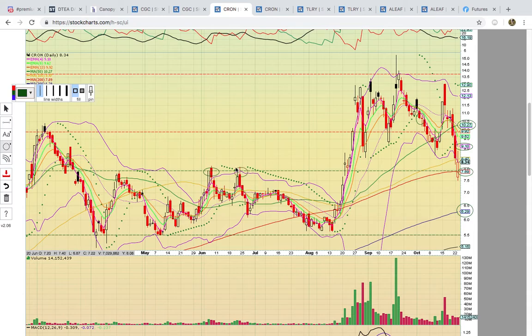What was once resistance, you can see how this zone was big resistance in this channel. Okay, once it broke above this channel, that's when it headed higher. And so now it retraced back down to the breakout level, and it's trying to hold that. So it's all about this 200-day simple moving average. This is where it technically should get a bounce going.